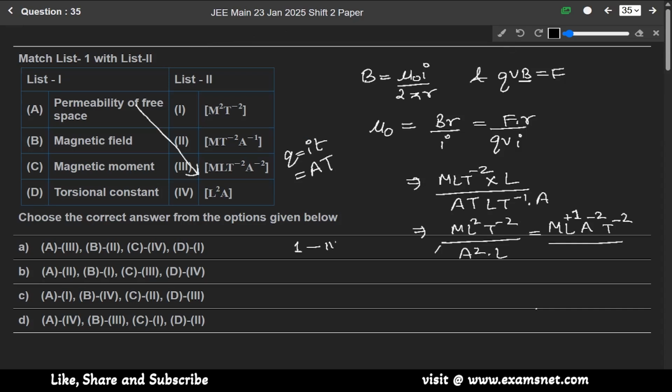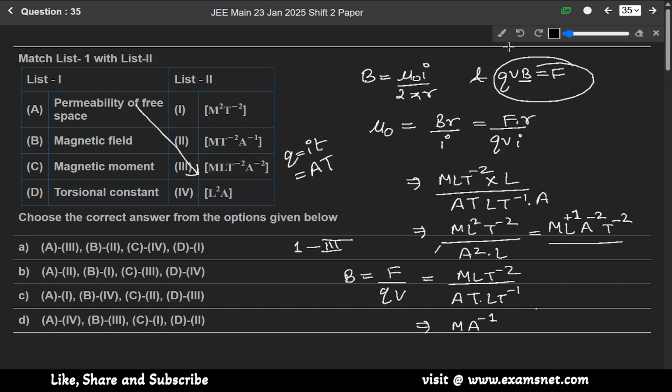So first matches with third, and second, magnetic field. So again from here B equals F over QV. F is again MLT minus 2, Q is again AT, V is again LT minus 1. So it will become M A inverse. This L cancels out, this T cancels out. So M A minus 1 T minus 2 means B matches with second. So A matches with third, B matches with second.